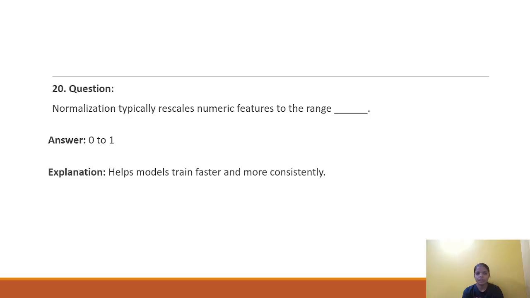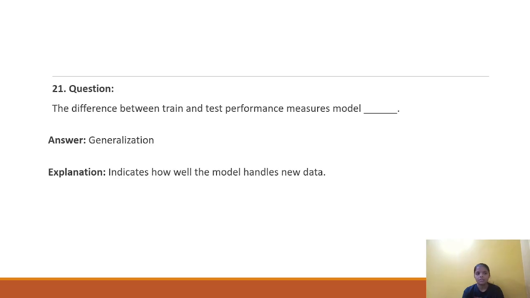Question number 20. Normalization typically rescales numeric features to the blank range. To normalize, our range is between 0 to 1, which helps the model to train faster and more consistently. So the answer of the question is 0 to 1. Next question, 21. The difference between train and test performance measures the model's blank. Answer of the question is generalization. In our data set, we have 75% for training and the remaining is testing and validation part. It indicates how well our model handles new data.